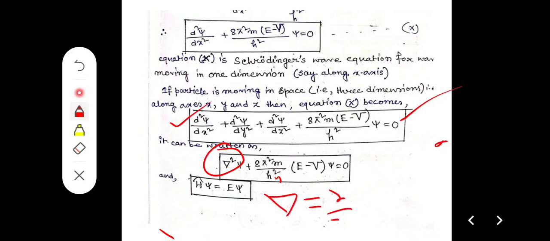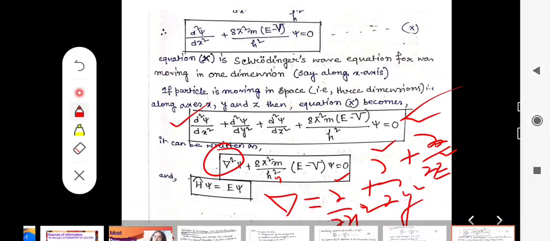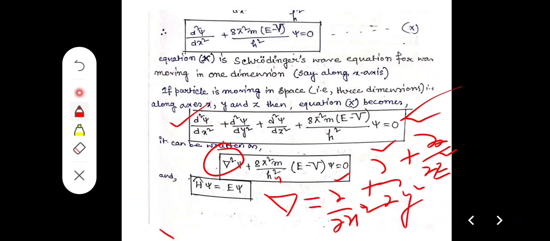That should be del by del x square plus del by del y square plus del by del z square. Del square by del x square plus del square by del y square plus del square by del z square. That should be delta. Plus 8 pi square m by h square (E minus V) into psi equal to 0.